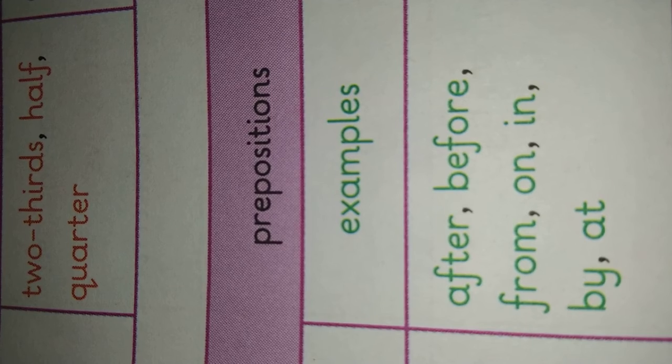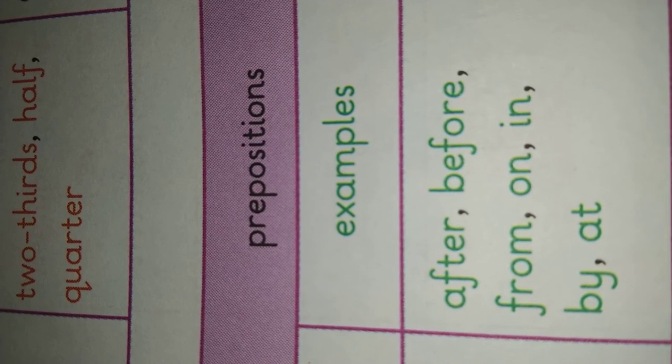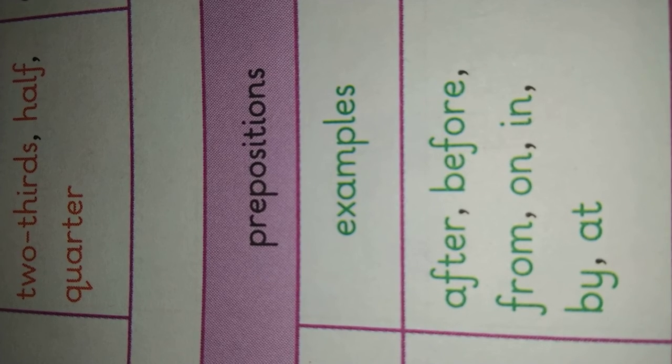A preposition must have an object. The first rule is that the preposition must have an object. For example, they are in the kitchen. The preposition is in and the object is kitchen.